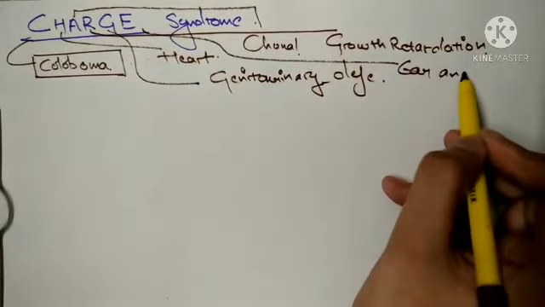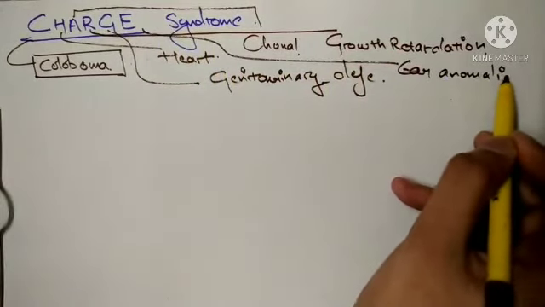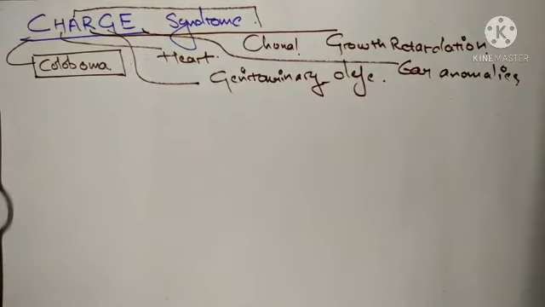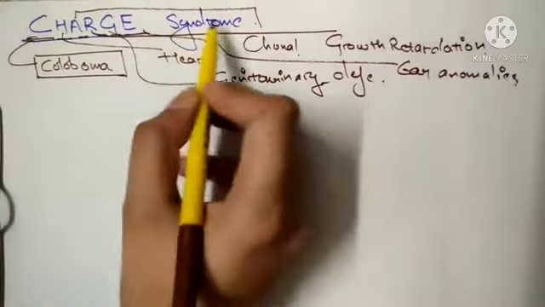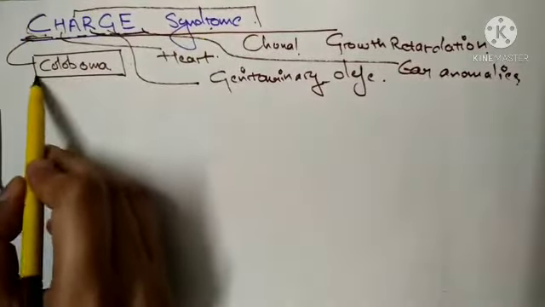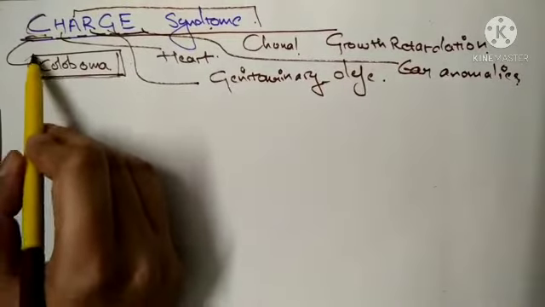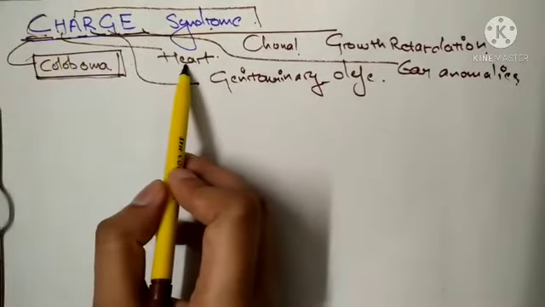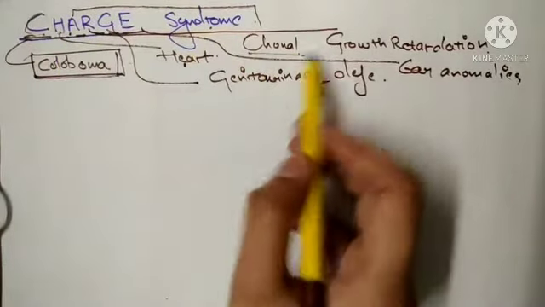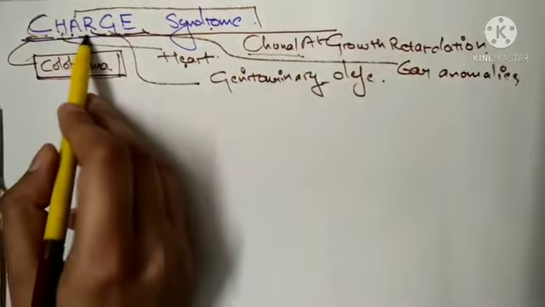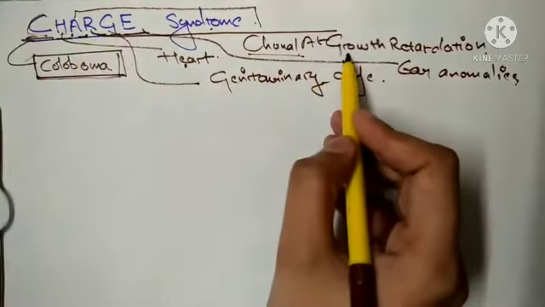ear anomalies. Okay. So in those 6% of the infants, what all genetic disorders are associated? There is an acronym, CHARGE syndrome, in which C stands for coloboma, that is a defect in the eyeball. H stands for heart abnormality. A stands for choanal atresia. R stands for growth retardation.